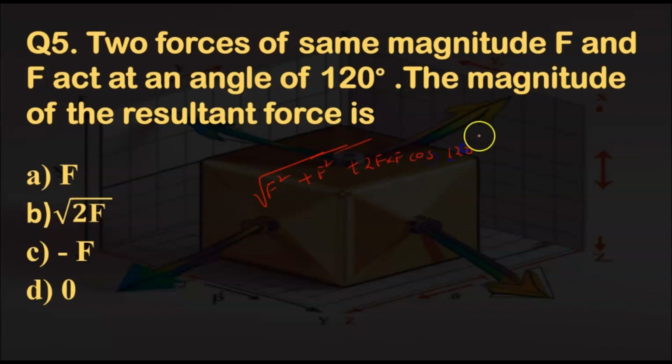Here theta is 120 degrees. So we know that cos 120 degrees is minus 1 by 2. And if you substitute minus 1 by 2, we'll get the answer as F. The right answer to the question is option A.